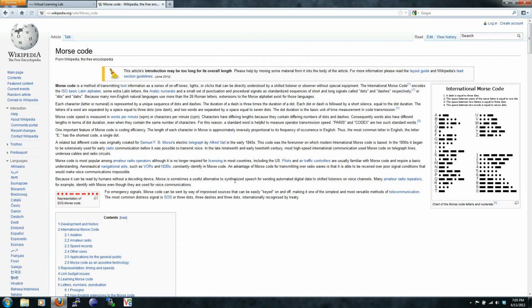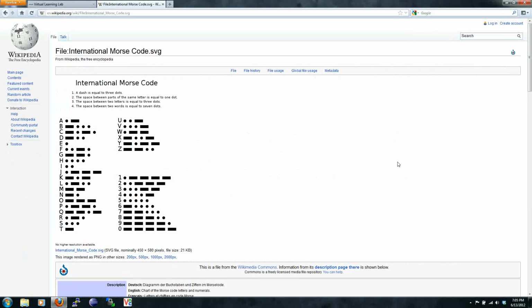You can find this at wikipedia.org and search for Morse Code. Morse code is a way to transmit text using radio waves or light. It is made up of short and long tones that represent numbers or letters. We're going to write a program that sends SOS, which stands for Save Our Ship. This is a classic distress call.